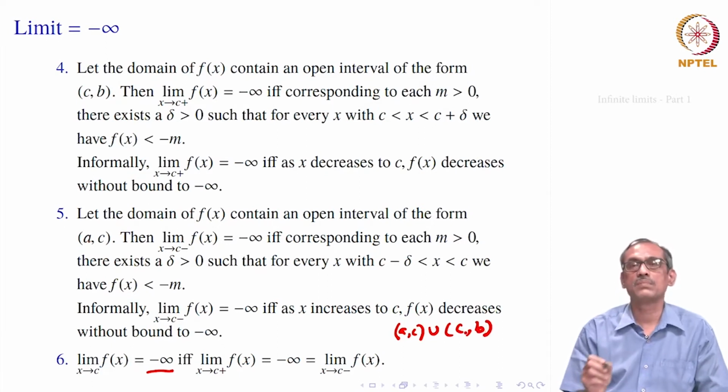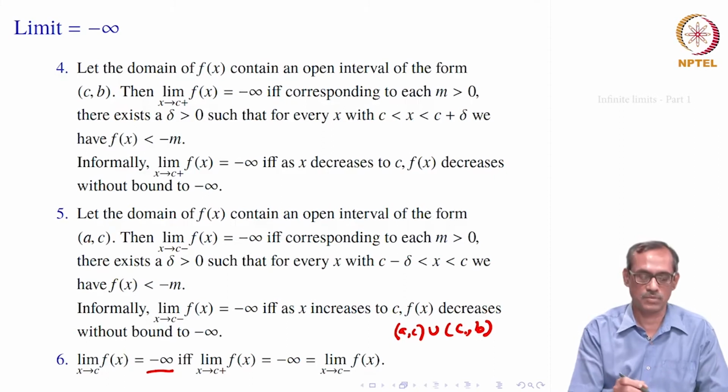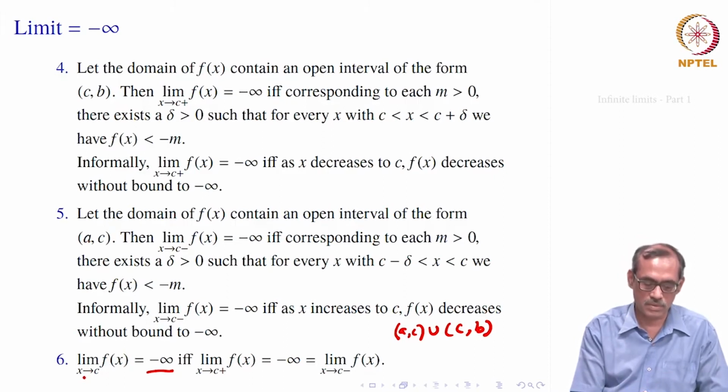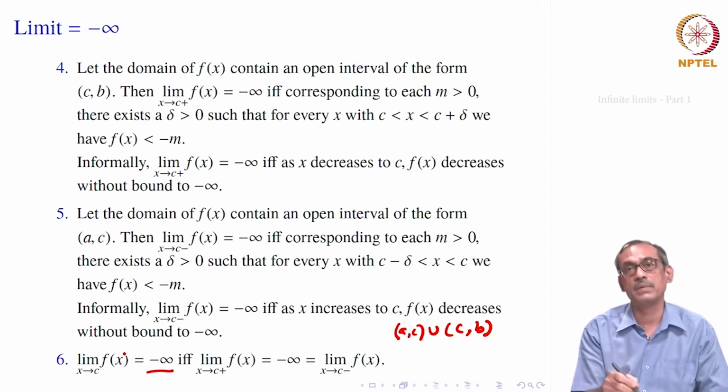Such an open interval should be a subset of the domain of f. In that case only we can talk of the limit as x goes to c of f(x). Okay. So, these are about a point which is a real number. Around that we are finding the limit, and the limit can become equal to infinity or minus infinity. That is why they are called infinite limits.